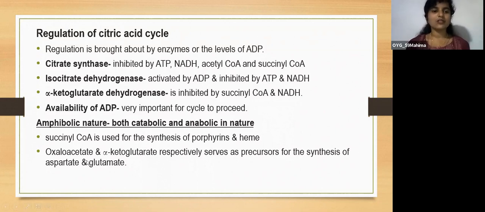Next are oxaloacetate and alpha ketoglutarate. These respectively serve as precursors for the synthesis of aspartate and glutamate. They are amino acids, and these intermediates help in the synthesis of these 2 amino acids.